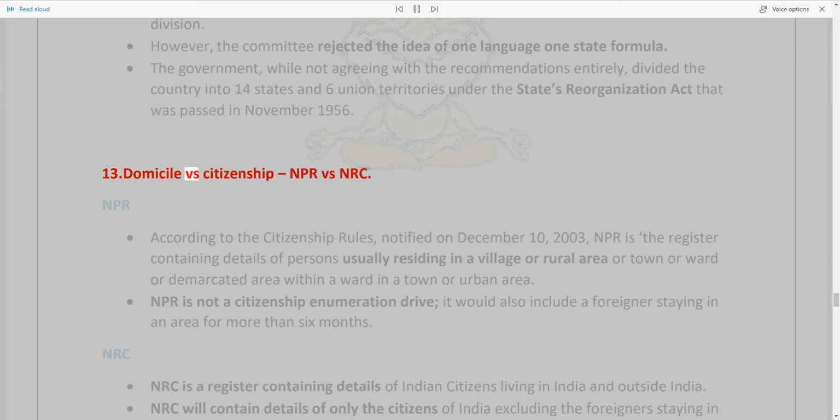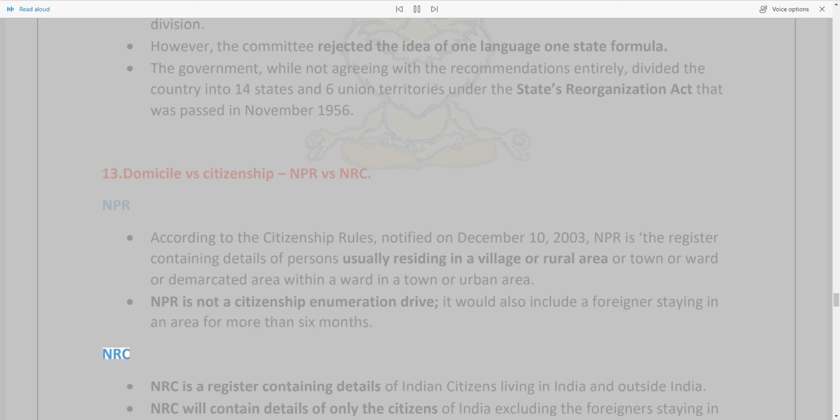13. Domicile versus citizenship, NPR versus NRC. NPR: according to the citizenship rules notified on December 10, 2003, the NPR is the register containing details of persons usually residing in a village or rural area or town or ward or demarcated area within a ward in a town or urban area. NPR is not a citizenship enumeration drive. It would also include a foreigner staying in an area for more than 6 months.